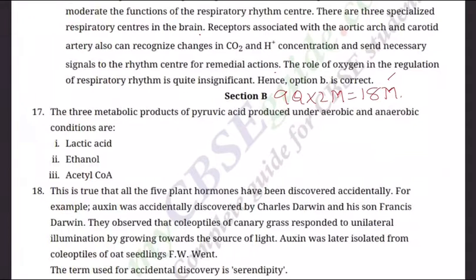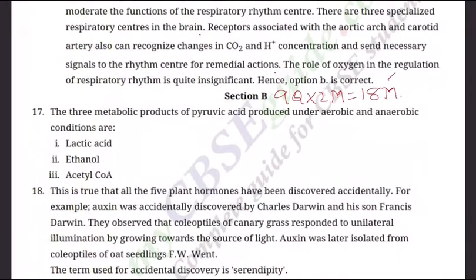Pyruvic acid is the end product of glycolysis. What are the 3 metabolic products of pyruvic acid produced under aerobic and anaerobic conditions? Write their names in the space provided in the diagram. There is a schematic sketch given in the question, and in between, question marks are there. In the question marks you have to write the product name.